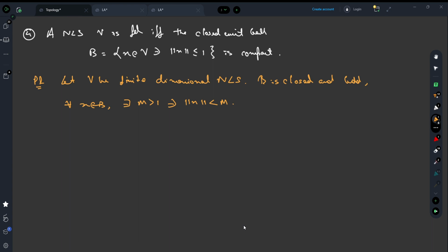So B is closed and bounded, and V is a finite dimensional normed linear space. What was the previous thing we just did? We showed that if you have a closed and bounded set of a finite dimensional normed linear space, it's compact. So B is closed and bounded, V is a finite dimensional normed linear space, so this implies B is compact.